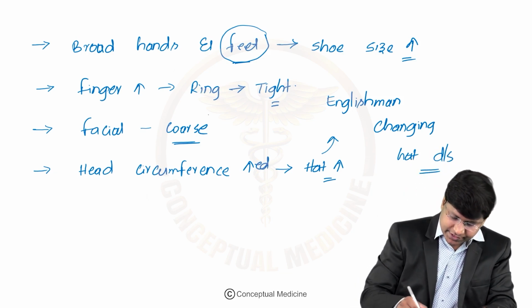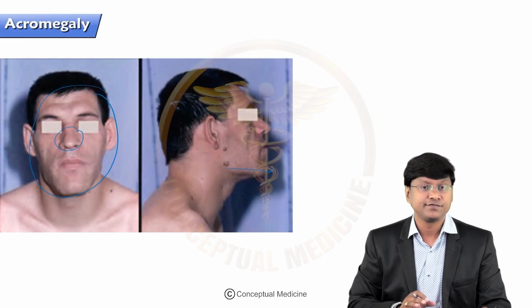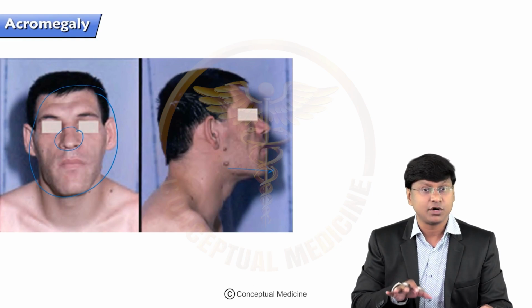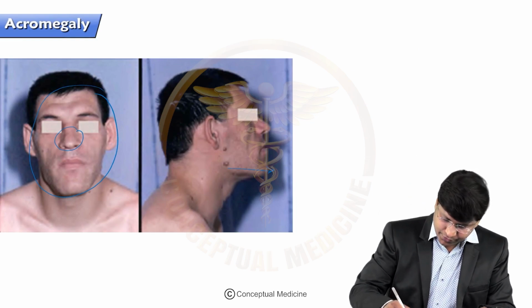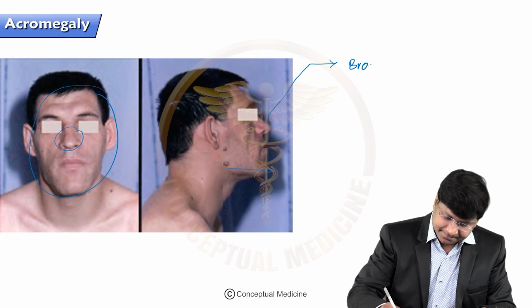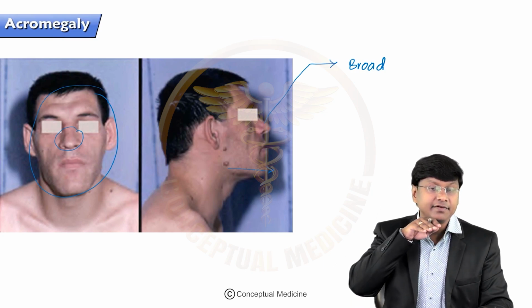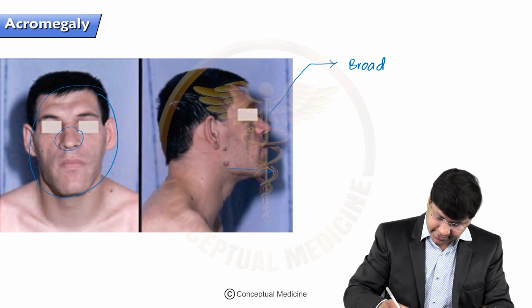Now we need to discuss the facial features. If you take the face of this individual, like I said, there will be coarsening of the facial features. The nose becomes very broad. And the mandible, there will be forward protrusion of the mandible.